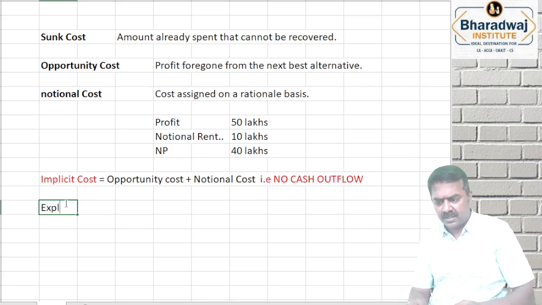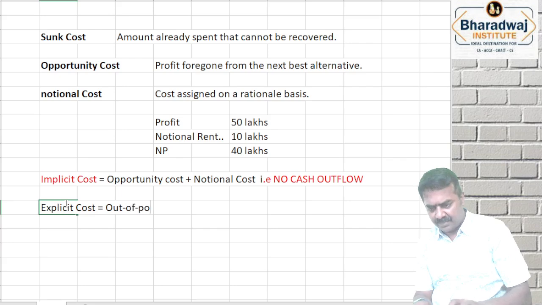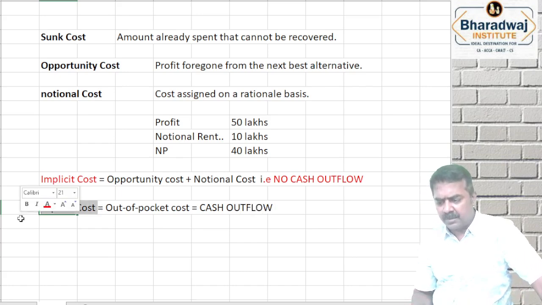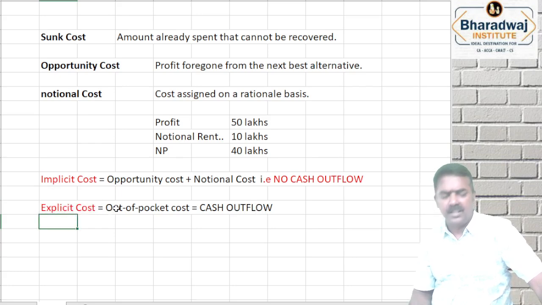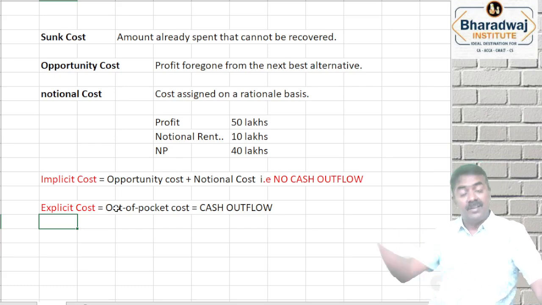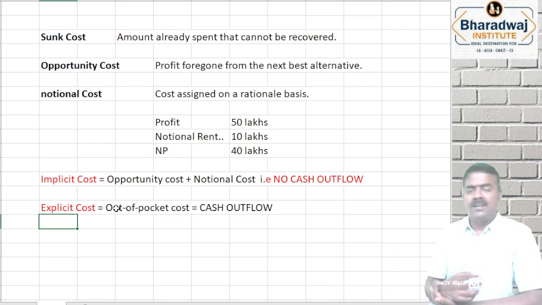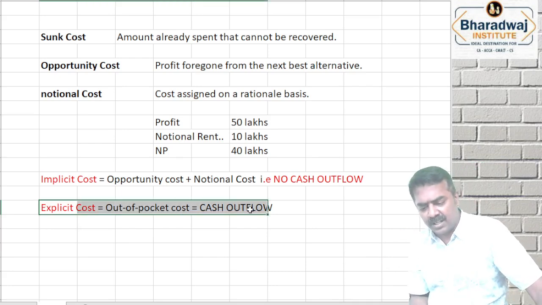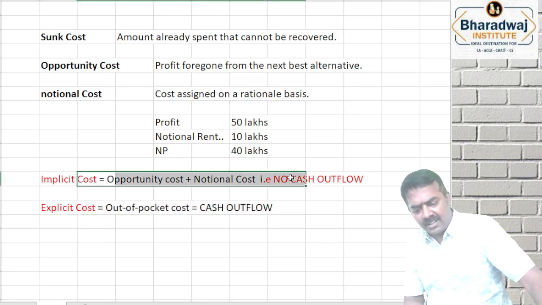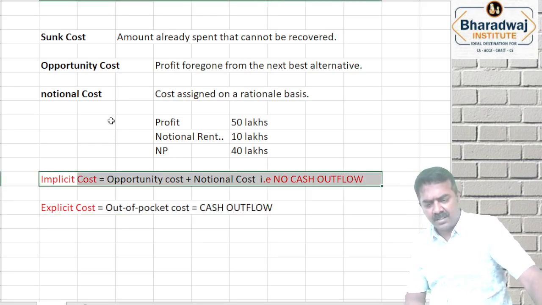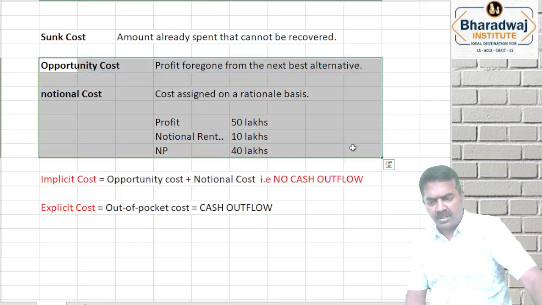Next, explicit cost. Explicit cost is called as out of pocket cost. Simple. Cash outflow cannot be avoided. Whatever you spend in cash, what is it called? Explicit cost. Sir, you have to spend, there is no other way. Rent, salary paid outside, paying in cash, or you must pay. If it is like that, wherever there is a cash outflow, that is called as which one? Explicit cost. Wherever there is no cash outflow, that is known as which one? Implicit cost. Implicit cost includes opportunity cost and notional cost.